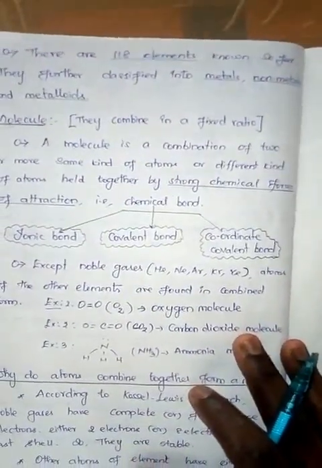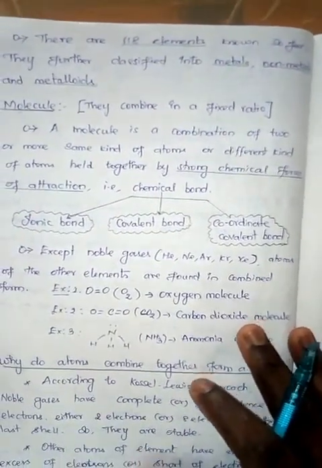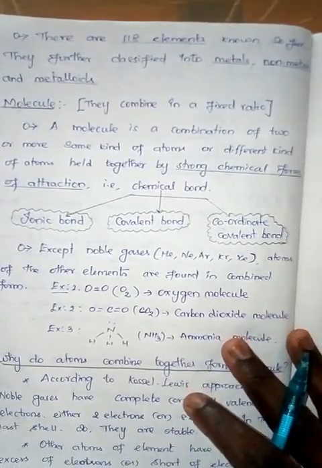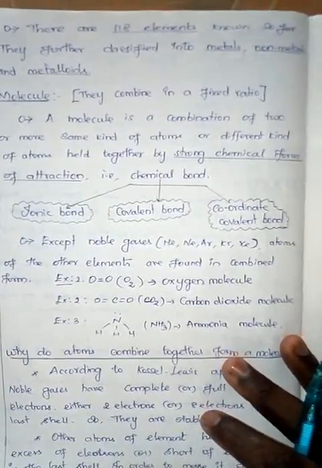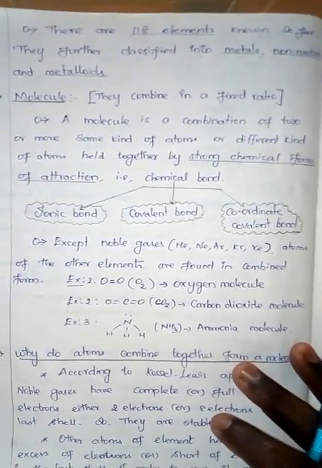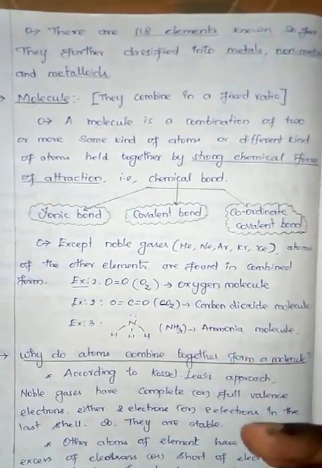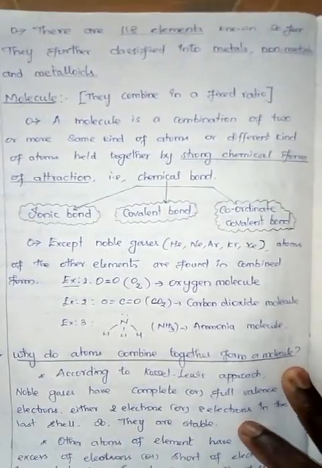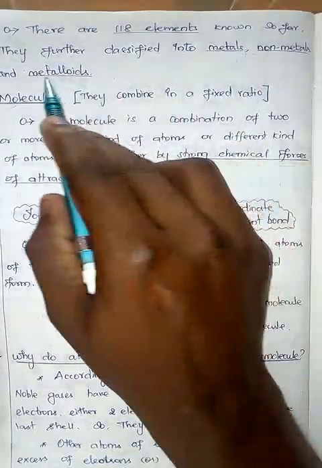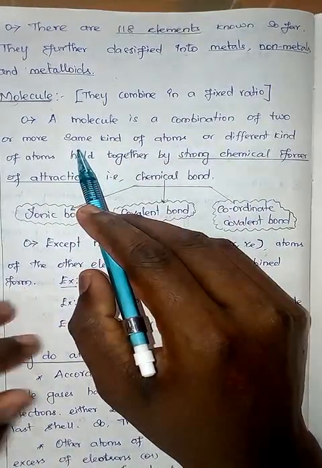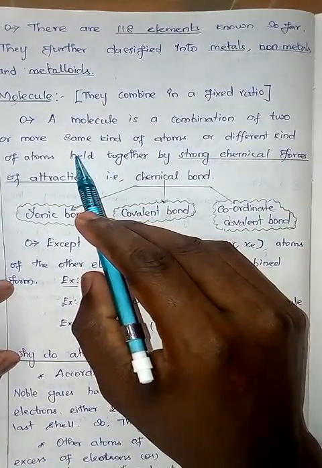Totally, there are 118 elements known in our earth crust. Still, further discoveries are going on. They are further classified into metals, non-metals and metalloids. We will study more about this in your higher classes.